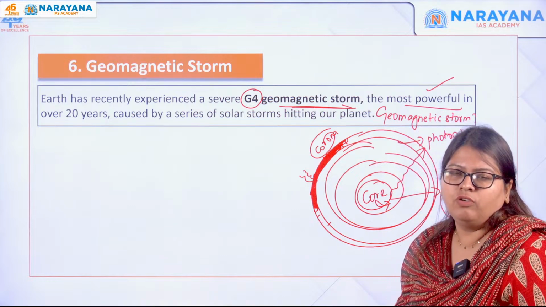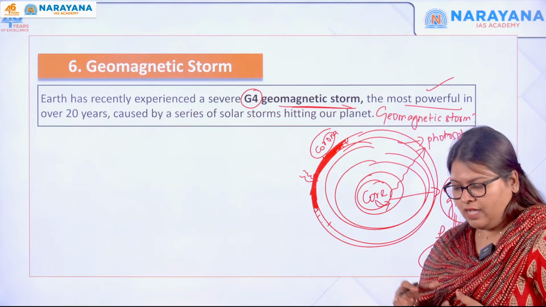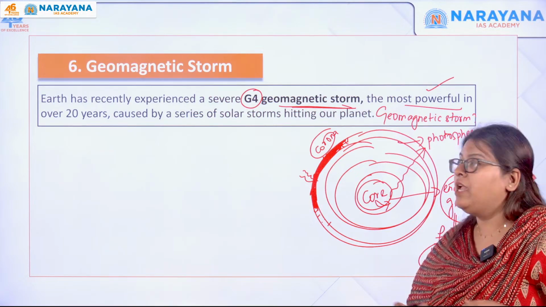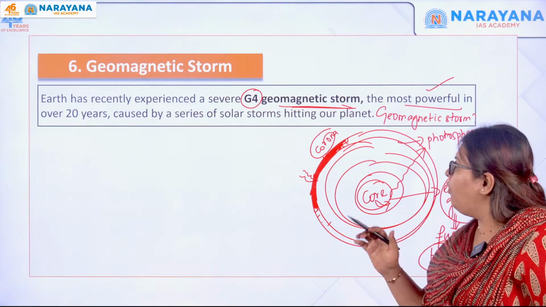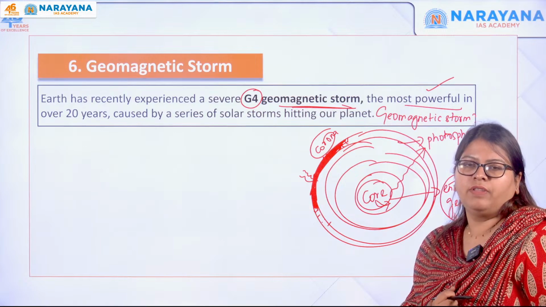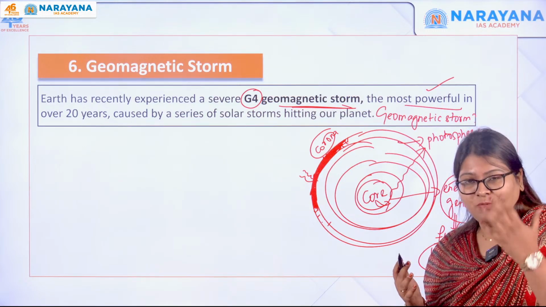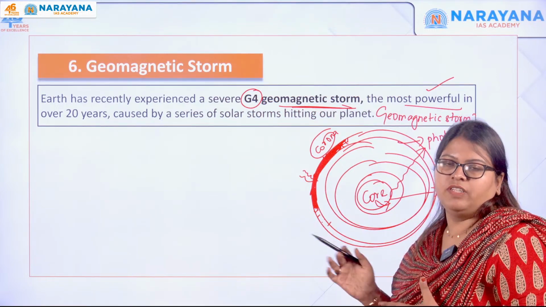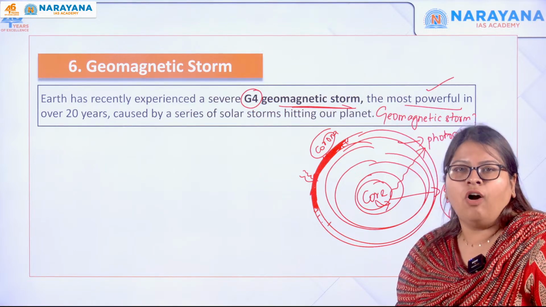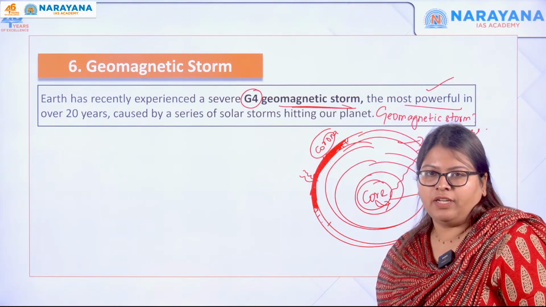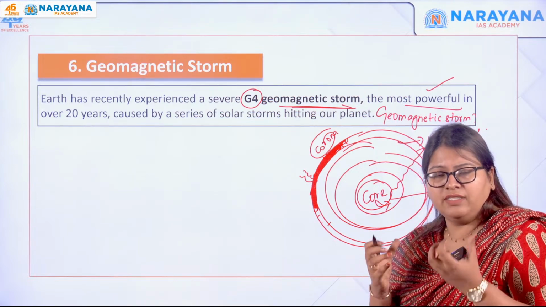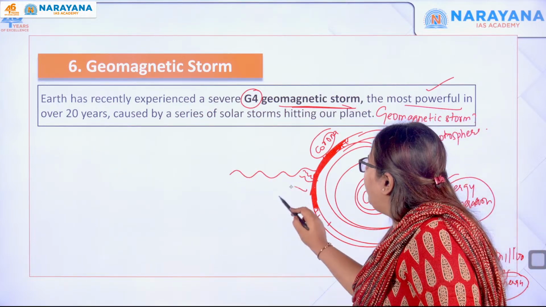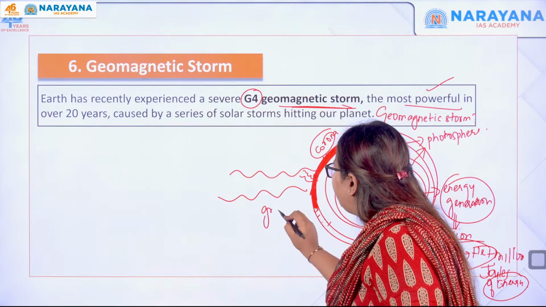You might ask me, with respect to the earth, only the core is extremely hot when compared to the crust. But in the sun's case, it is the opposite. Only the corona is the hottest layer of this star, that is, of the sun. The outermost layer, the corona, is the hottest layer. It consists of charged particles. The temperature of these particles is so high that they escape the gravitation of the sun.